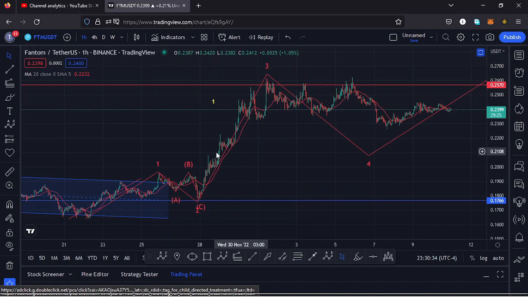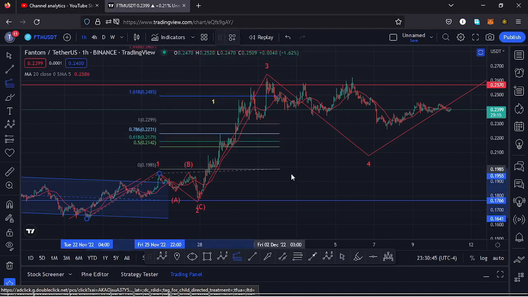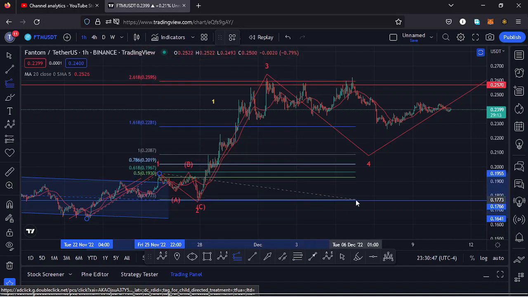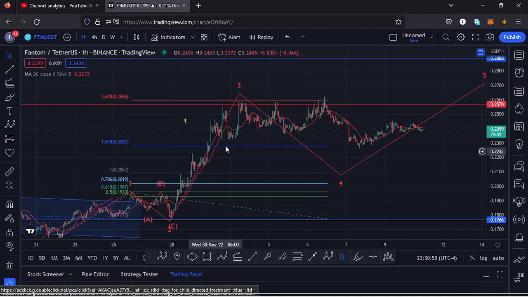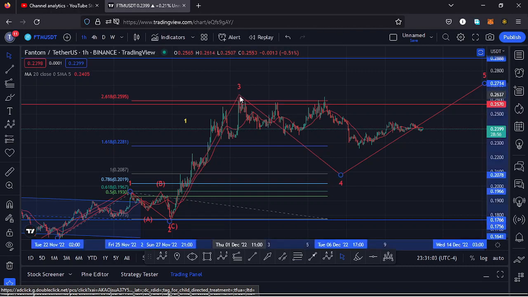And after seeing that low for the second wave, we saw a very nice bounce to the upper side in the formation of this wave 3. Using a trend-based Fibonacci, connecting it from the low of the first wave to the high of that wave 1, then dragging the Fibonacci to the low of the second wave, that gives me a minimum target area to the upper side in the formation of that wave 3 at the fib level 1.618, which is a target area that we fully maximized and continued pushing even higher to the fib level 2.618, and that is where we made our high for that wave 3, meaning we have an extended wave 3 to the upside.